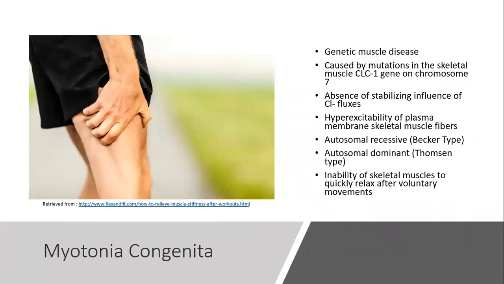This mutation in the chloride ion channel leads to the absence of the stabilizing influence of the chloride ion fluxes and results in the hyperexcitability of the plasma membrane of skeletal muscle fibers. It is due to an electrical instability of the muscle membrane itself and leads to repetitive action potentials with a single stimulus. It can be inherited in an autosomal recessive Becker type or dominant Thomsen type.